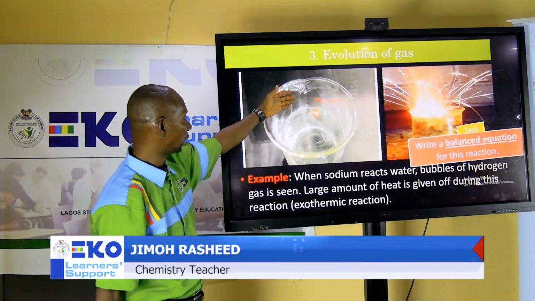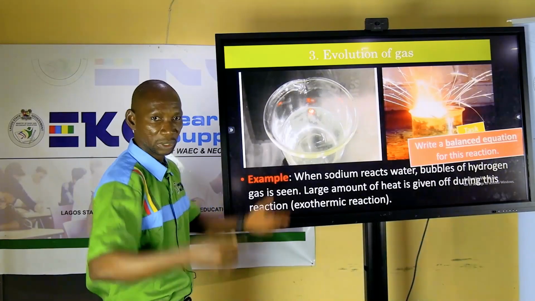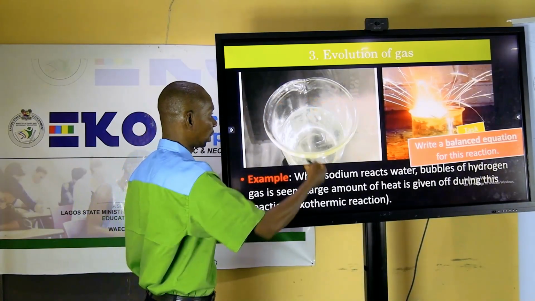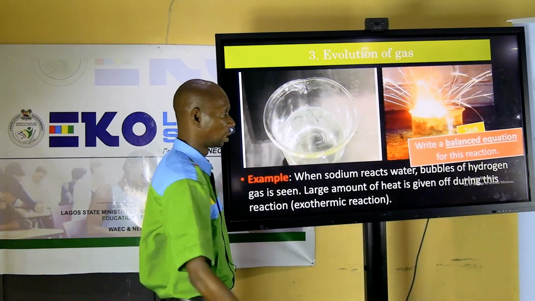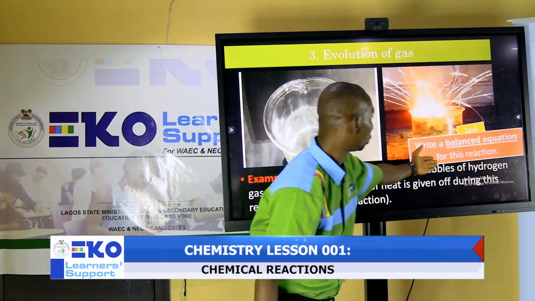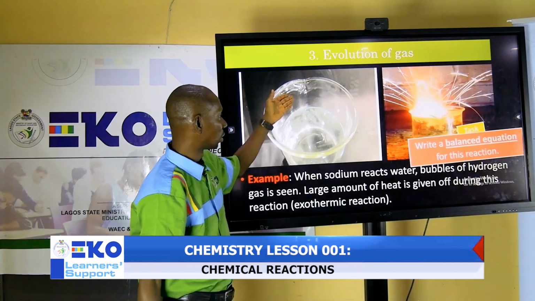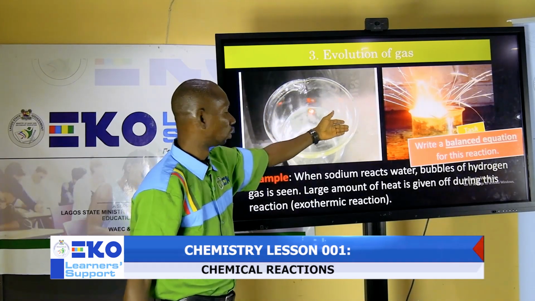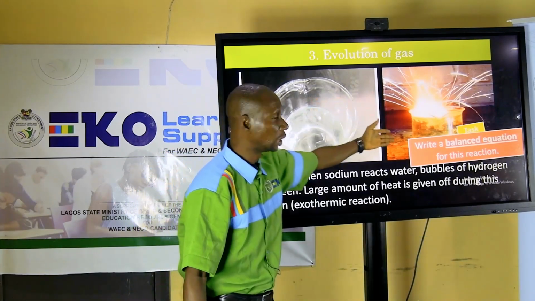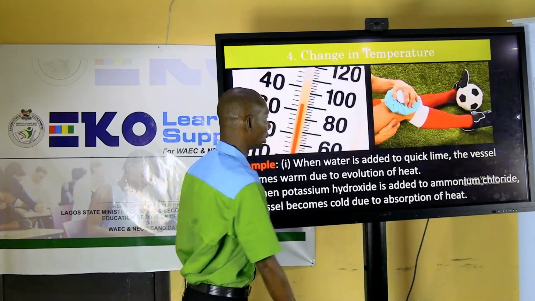Evolution of a gas. What you have going on here is when you react sodium with water. You can see fizzling happening there with the evolution of hydrogen gas. Once you see a gas coming out after adding two things together, that tells you that a reaction has taken place. And I want you to quickly write a balanced equation for this reaction. Don't forget I said sodium reacting with water. What is going to be the product? And give a balanced equation for that.